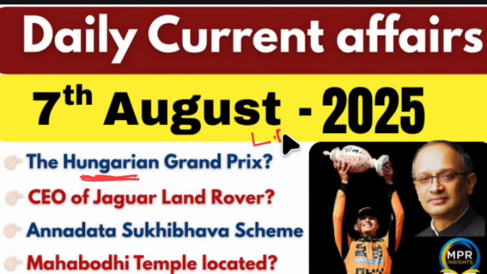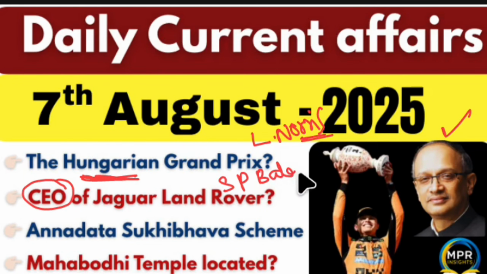And the third one, Annadata Sukhibhava scheme, was launched by Andhra Pradesh government, and the Mahabodhi temple is located in Bodh Gaya, Bihar, on the banks of Niranjana River. So these were the top 10 MCQs I wanted to discuss.